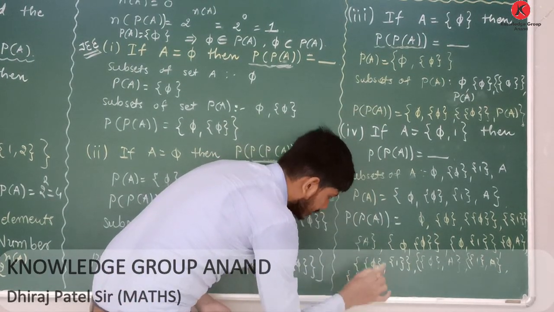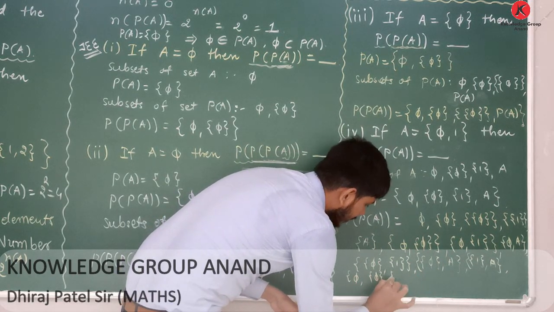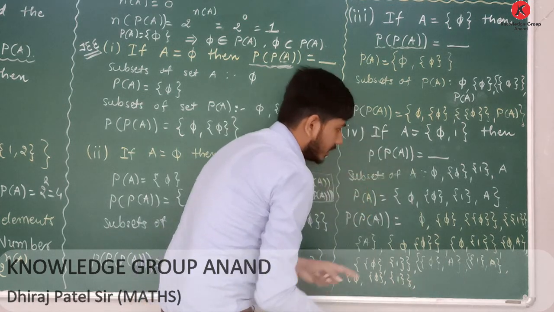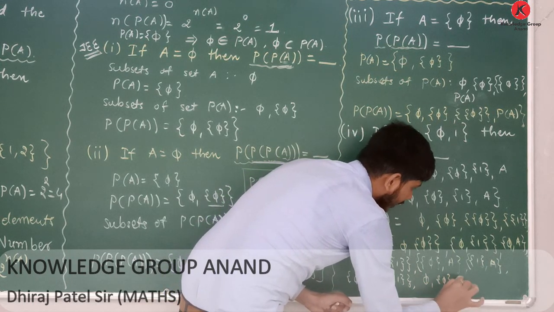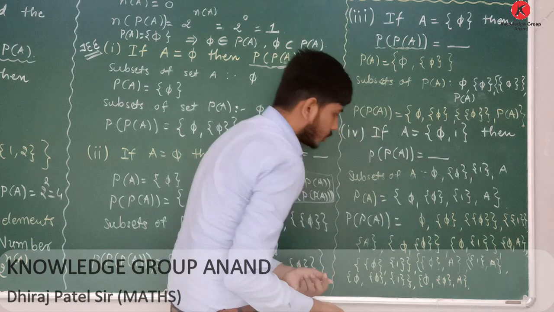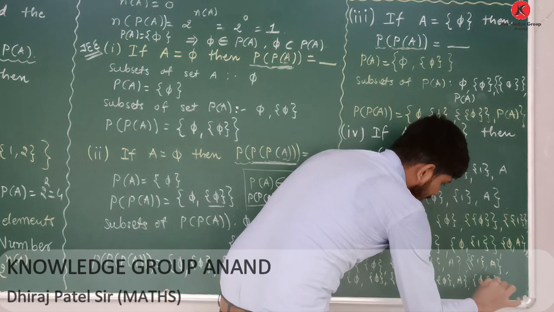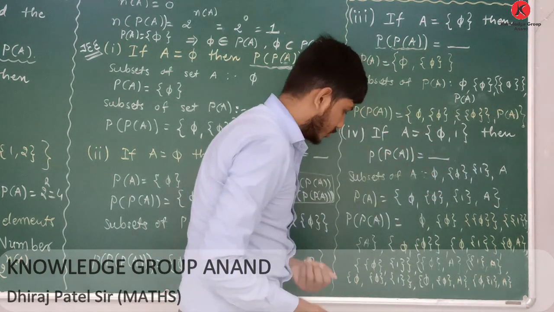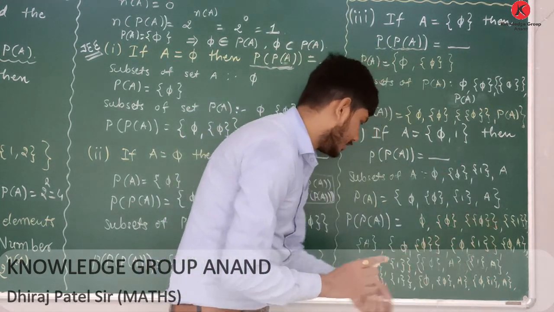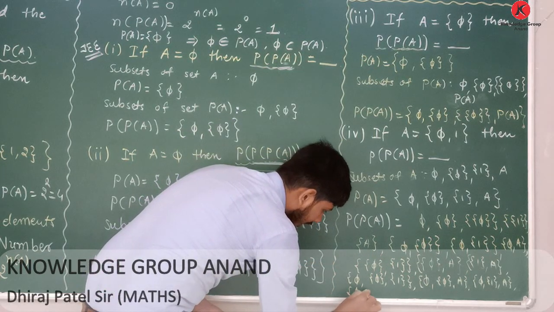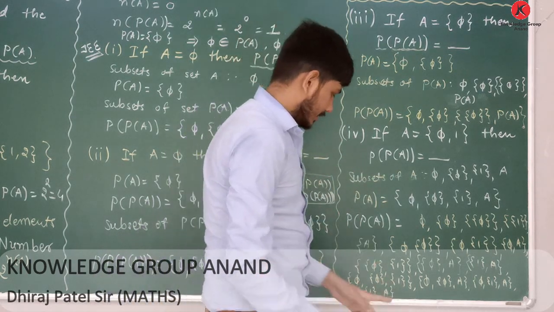The first one is the null set, then 5 and 1, then curly bracket 5 and set A, next 5, 1 and A, and so on.